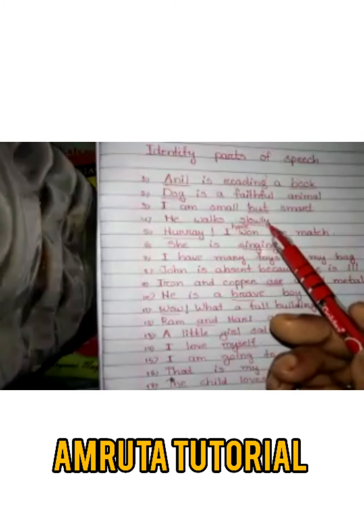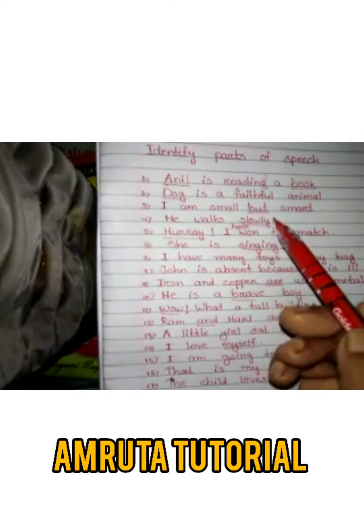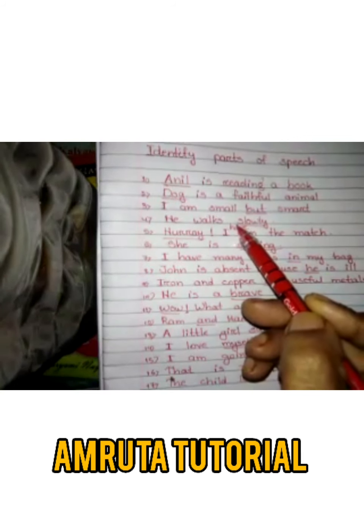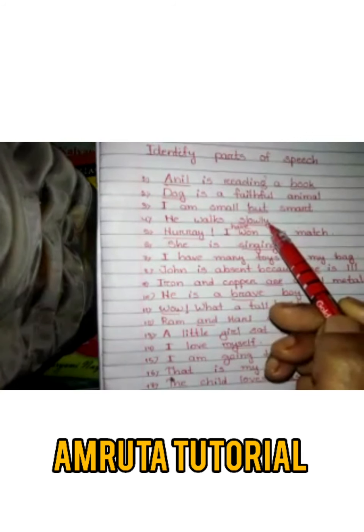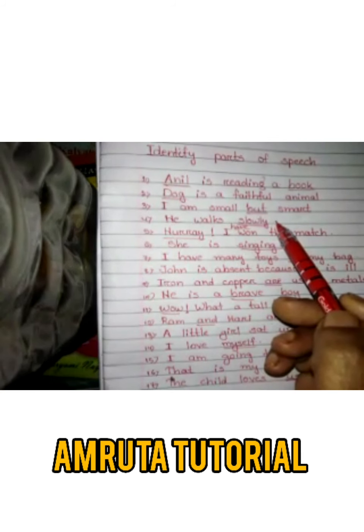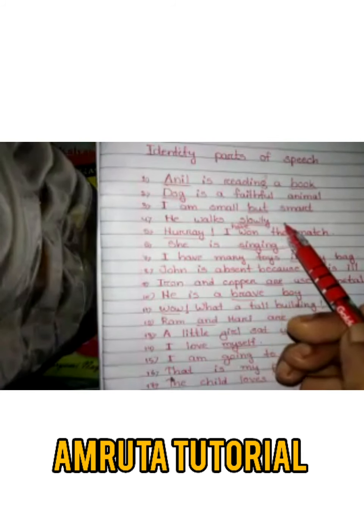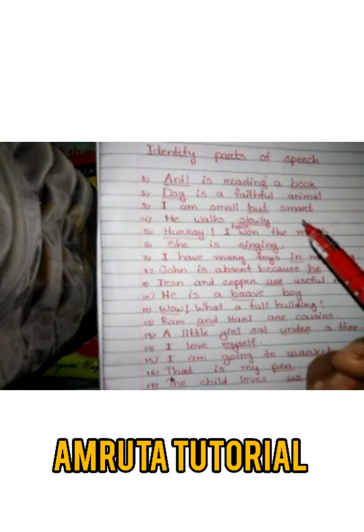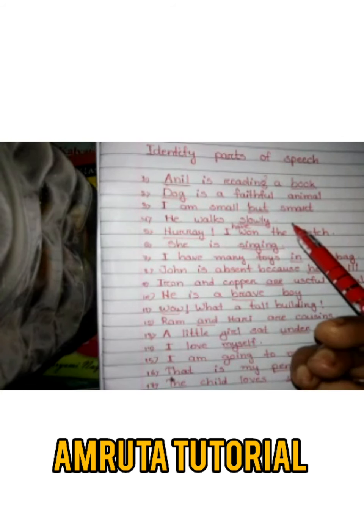He walks slowly. In this sentence, slowly is the underlined word. So slowly is an adverb. What is an adverb? An adverb is a word which modifies or describes a verb or another adverb.